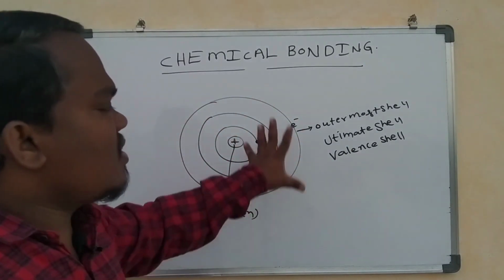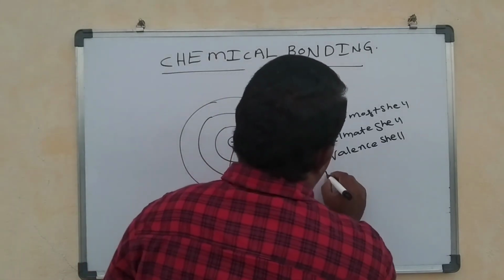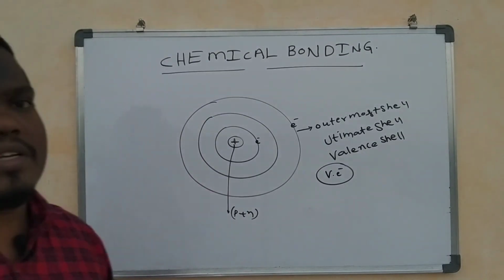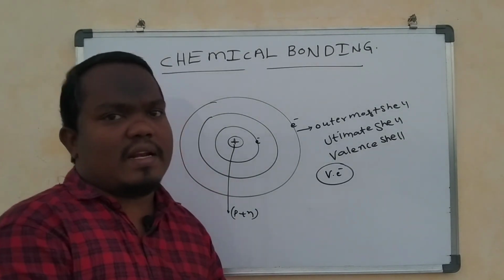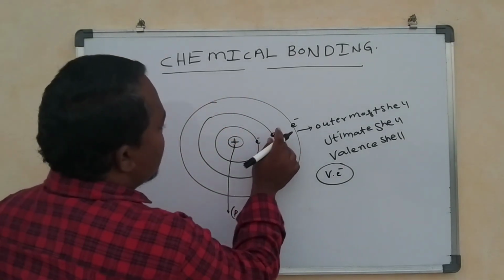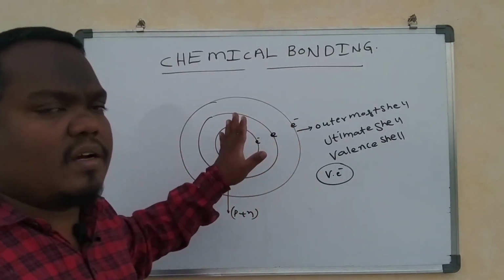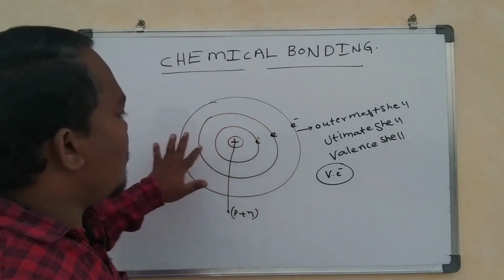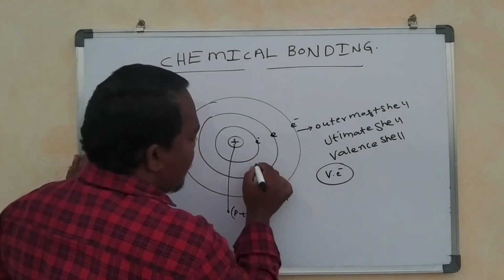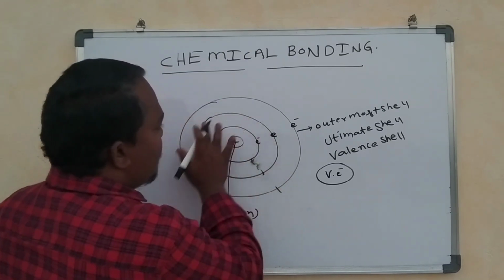The electrons present in the last shell are called valence electrons. That is, the electrons present in the outermost shell, ultimate shell or valence shell are known as valence electrons. Except the valence electrons, the remaining electrons present inside the valence shell, that is the first, second and other inner shells, we call core electrons.